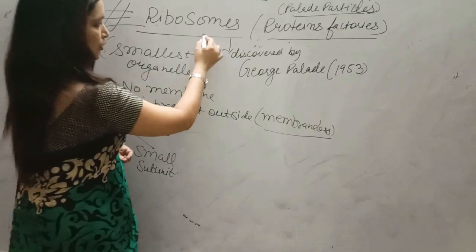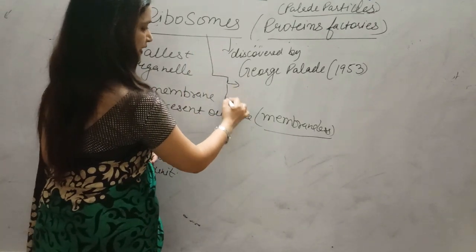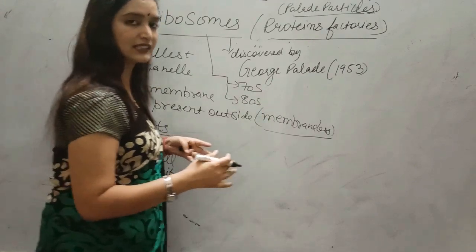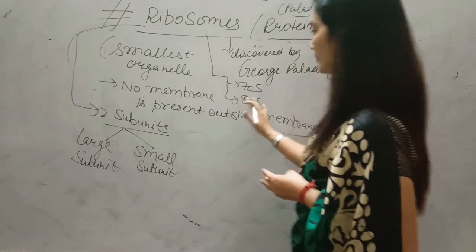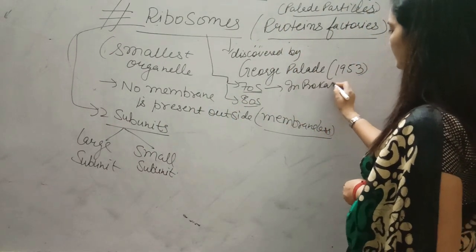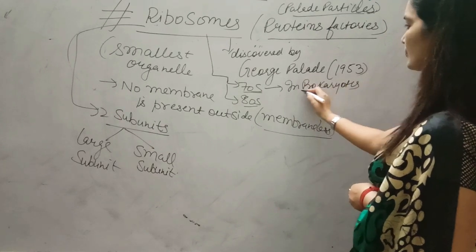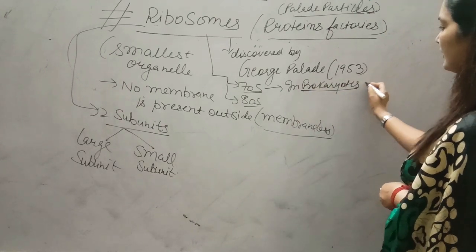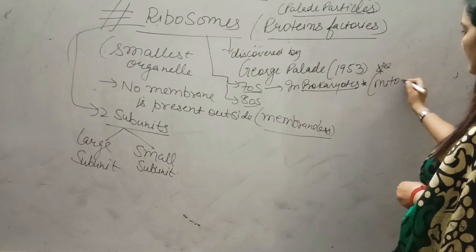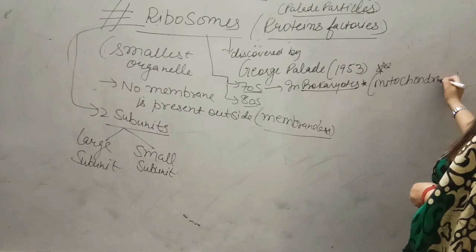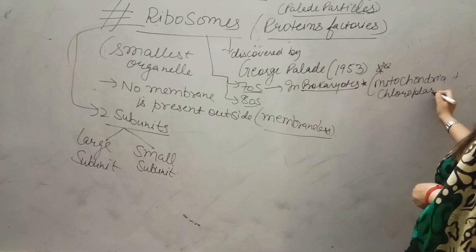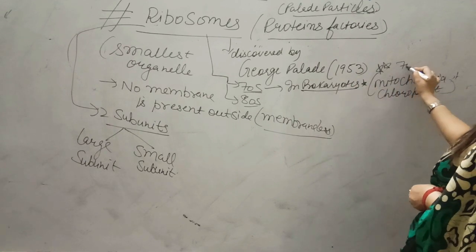These ribosomes are of two types, 70S and 80S. Students, in prokaryotic cells like bacteria, only 70S ribosomes are present. In prokaryotes, 70S ribosomes are present, and very important for NEET, in mitochondria and chloroplast, they also have 70S ribosomes.